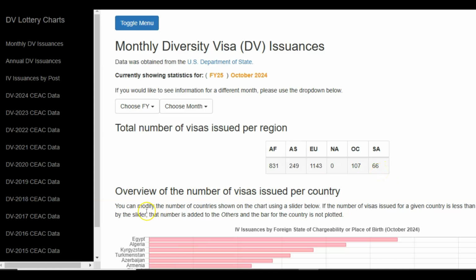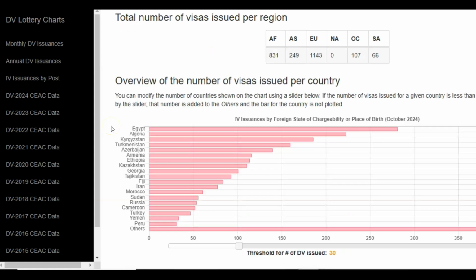Then continuing, we have overview of the number of visas issued per country, and this concerns countries of chargeability. In other words, countries where applicants were born. It does not concern the embassies. So at the top of the list here, we see that Egypt received the highest number of visas, looking at the bar that corresponds to the country Egypt. Now, by pointing to the bar, you see that Egypt received 281 visas during the month of October 2024.